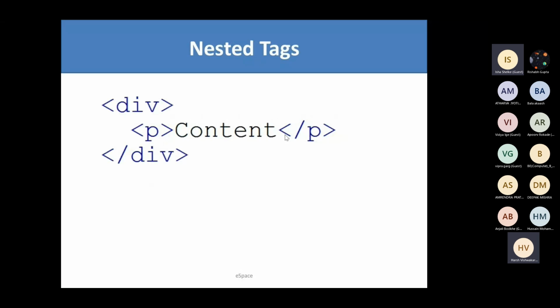Moving forward, we actually use nested tags. Nested means going deeper into something. Like there is a div tag and there is another p tag inside it. This is called nesting. You may have heard about lists, or nested loops in programming languages. But this is nesting, like using something inside something and then something inside something. I have used this p tag inside a div tag. So these are nested tags, and in the whole HTML we use a lot of nested tags.